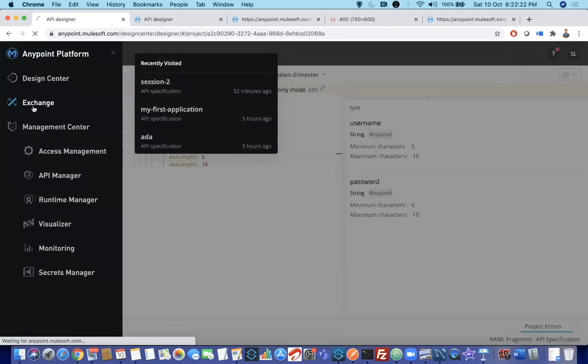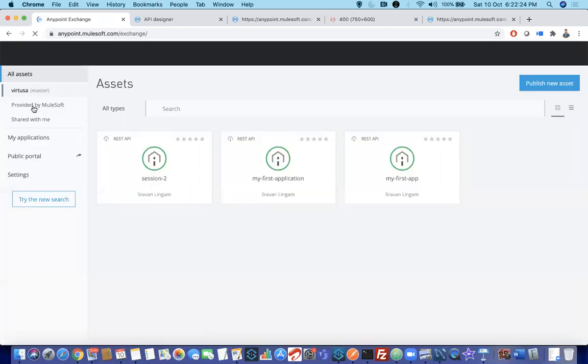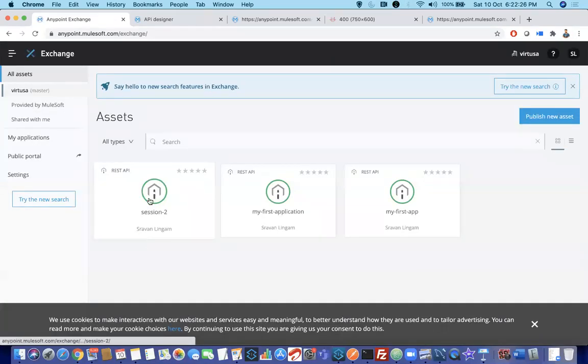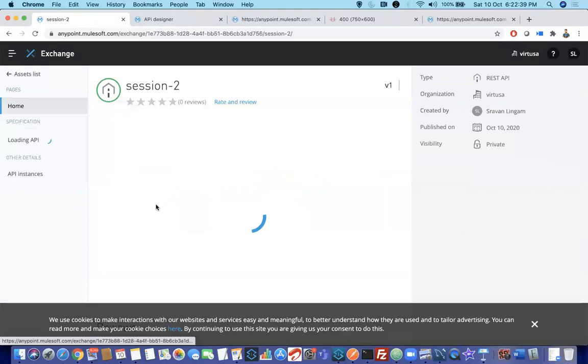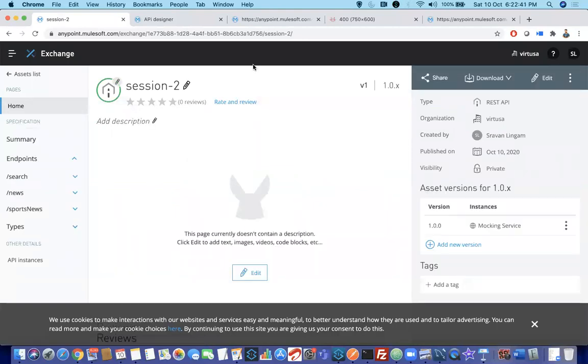So you will publish the latest version to Exchange. I'll click on Exchange. Already we have clicked publish to Exchange. Once it is published, Exchange is a place where you can find assets. All assets, connectors, it is a place to explore. You can see there is a REST API. Click on that. Generally, once you create this API specification, you'll give this Exchange URL to your team lead or architect.